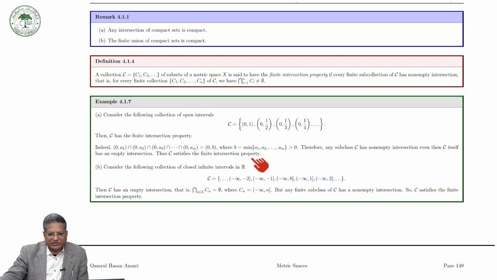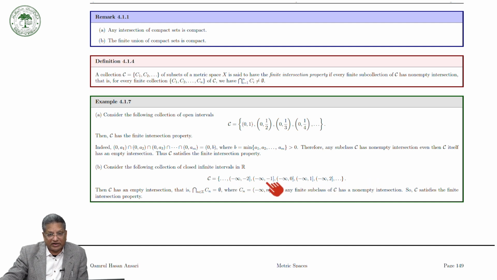Similarly, we can consider the collection of closed intervals. Here we have taken the open intervals. So, let us take C as the collection of closed intervals: minus infinity to minus 2, minus infinity to minus 1, minus infinity to 0, minus infinity to 1, minus infinity to 2 and so on.